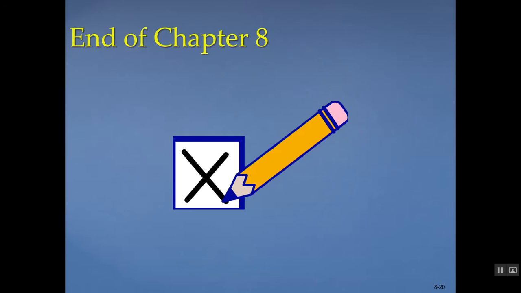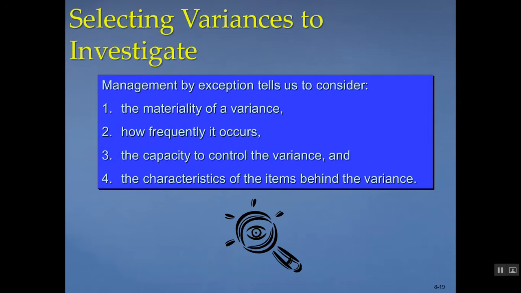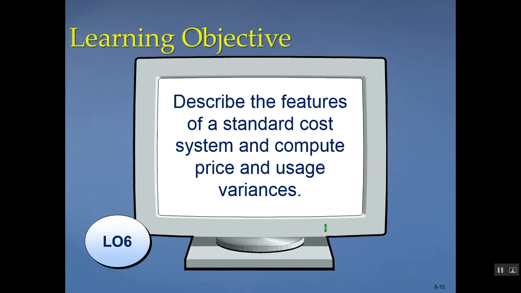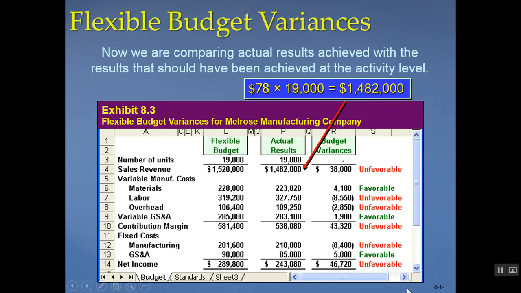So I'm going to end it here, and I'm going to post another video that walks through how to calculate our different materials, price and usage variances, and labor price and usage variances. So there's 2 things that drive a variance. If we go back to our flexible variance, involved in materials is how much of a material you're using and how much that material costs you.